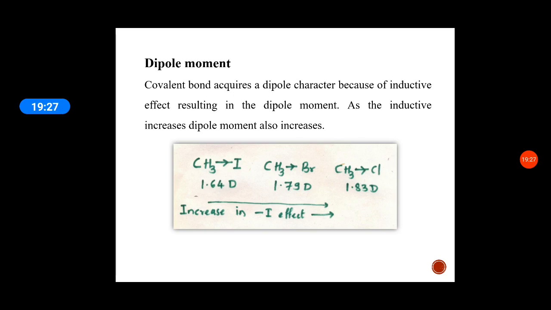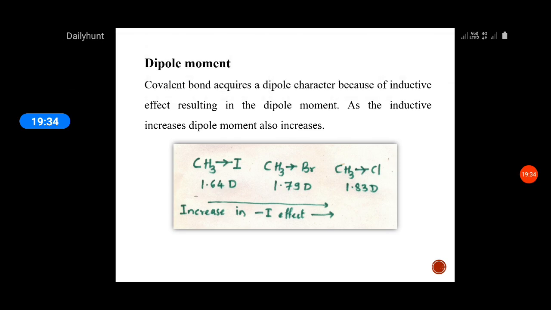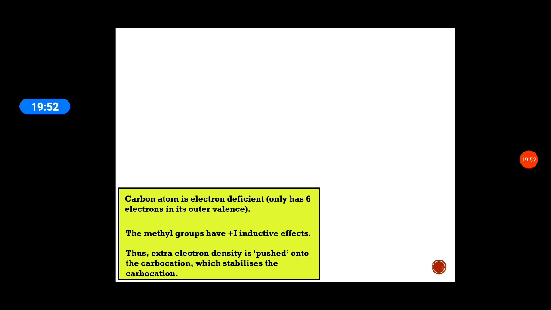As inductive effect increases, dipole moment also increases. For example, the dipole moment of methyl iodide is 1.64 debye, methyl bromide is 1.79 and methyl chloride is 1.84.